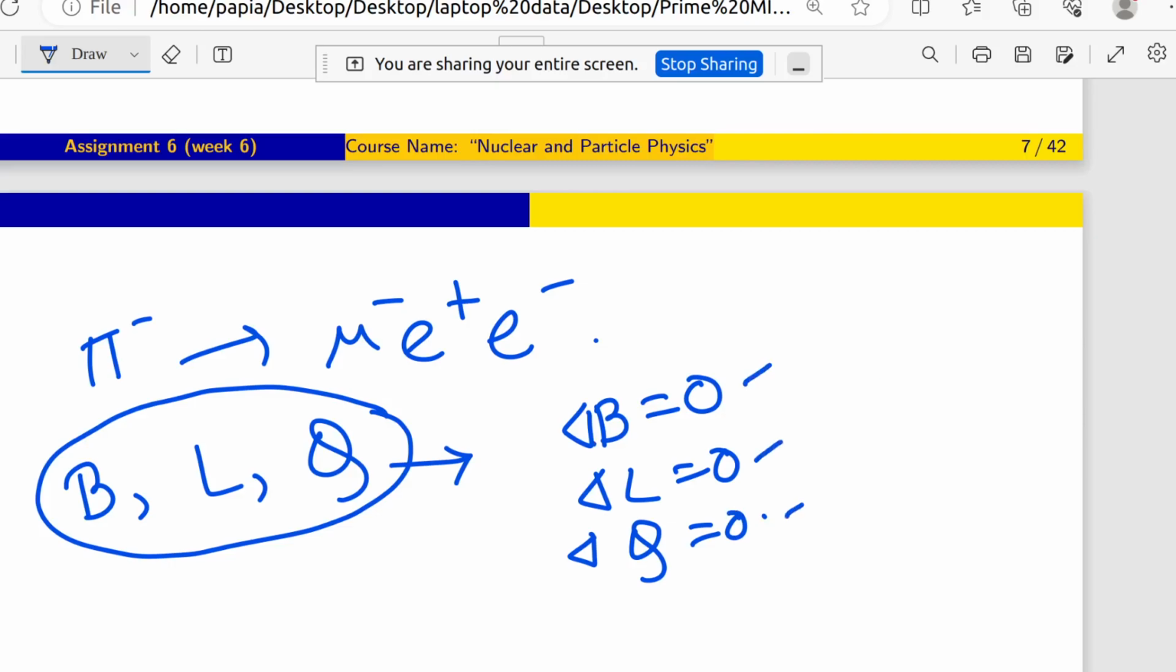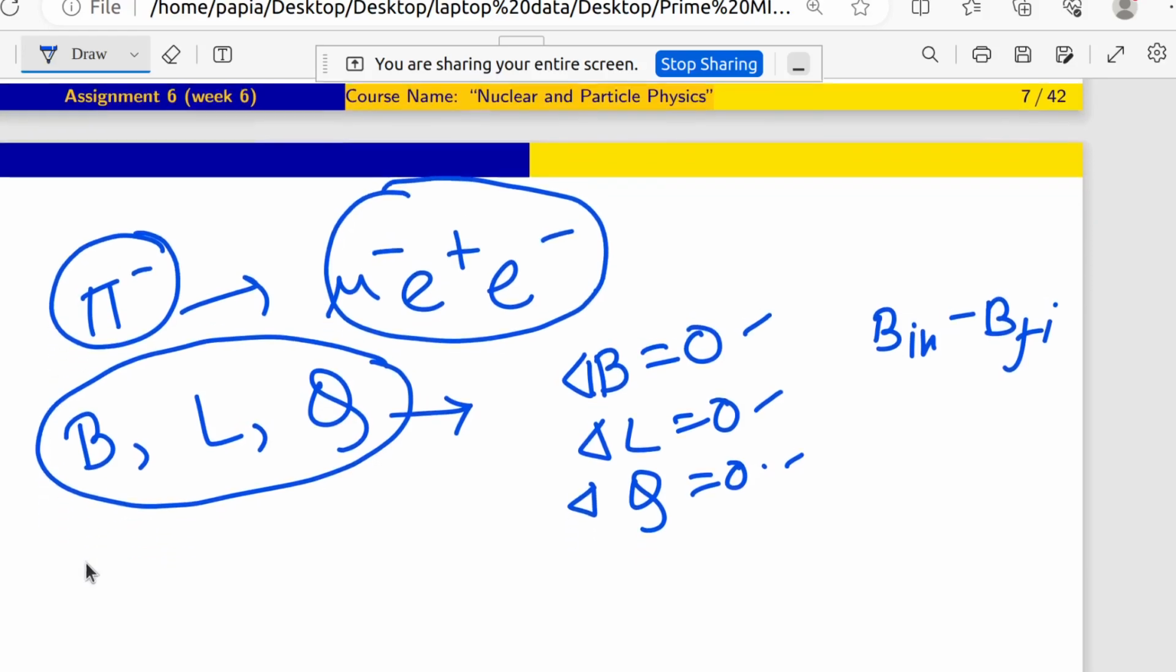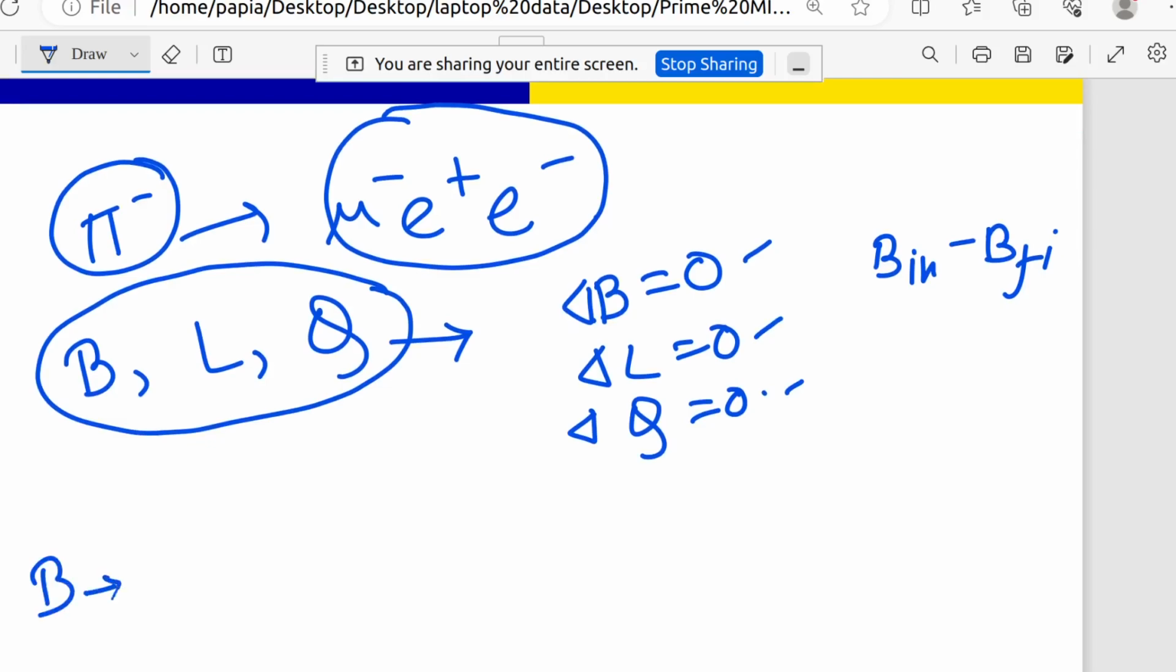Delta B means B initial minus B final, delta L is L initial minus L final, and delta Q is Q initial minus Q final. Initial means the left hand side particles, all the combinations, and the right hand side particles, all the combinations, is the final state, right? So here you can see that if I am just considering B, let's say, and the interaction is this one, pi minus going to mu minus plus e plus e minus.